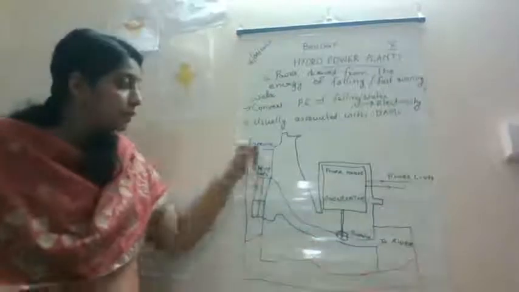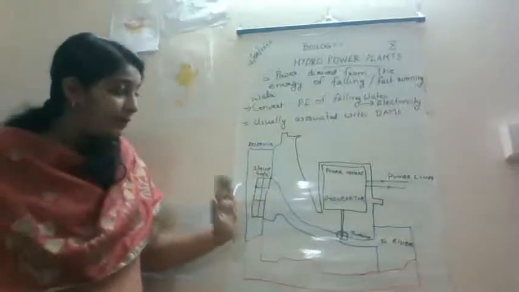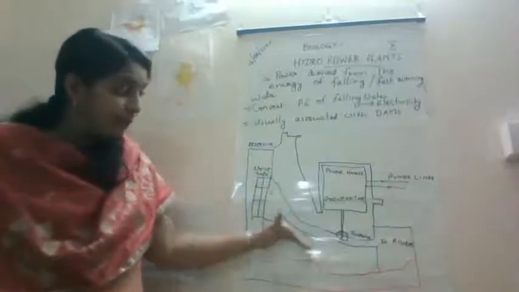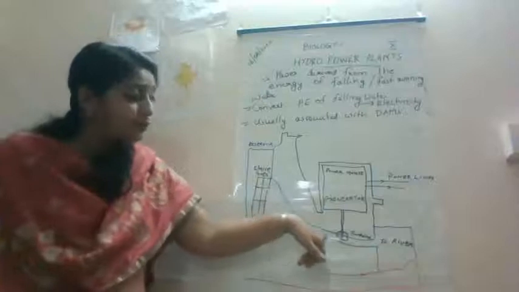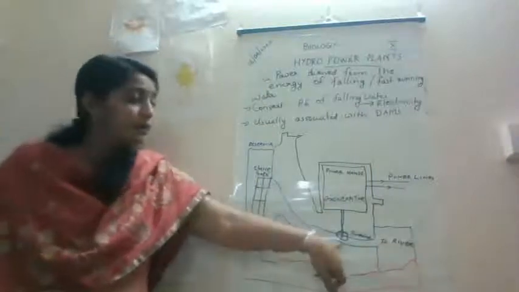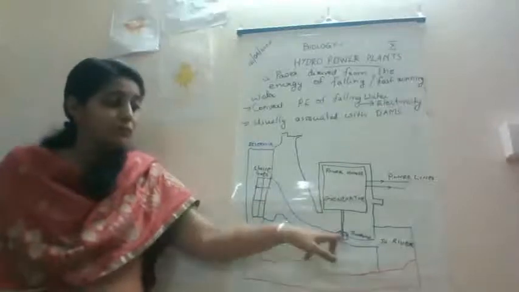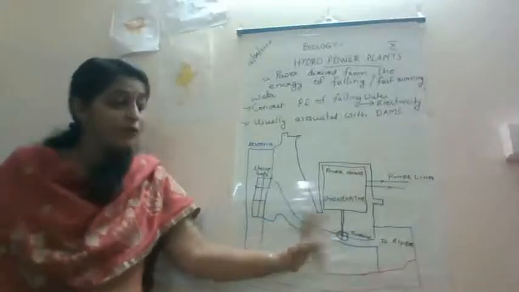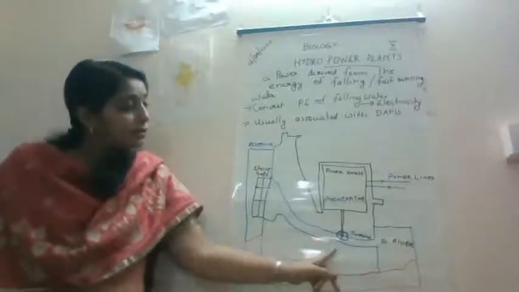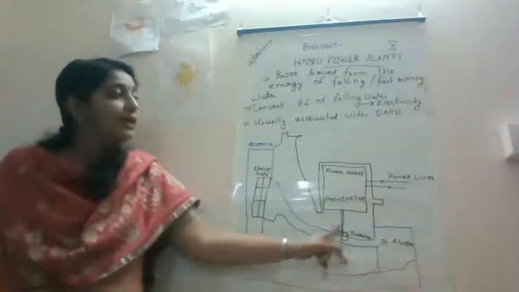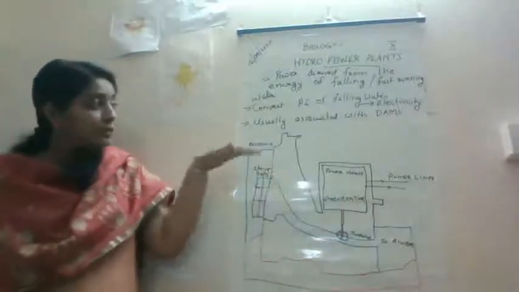These are the pipes. So through the sluice gate, this water can be opened and closed. So the water can be carried through the pipes, and that can be carried to the turbine which is kept at the bottom of the power plant. So this water helps to rotate the turbine, and the rotation of turbine will help to generate the electricity.